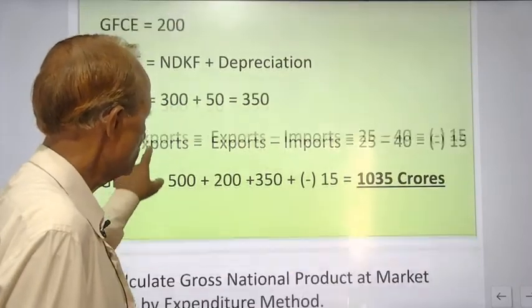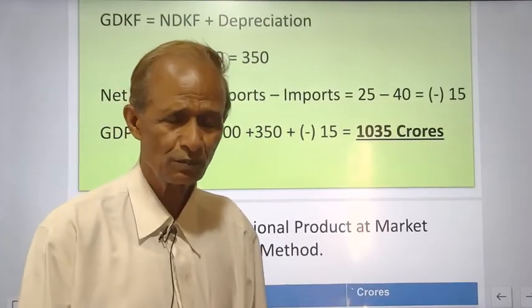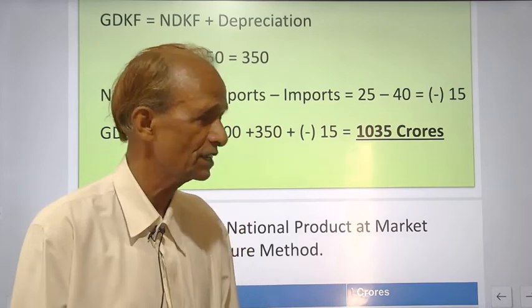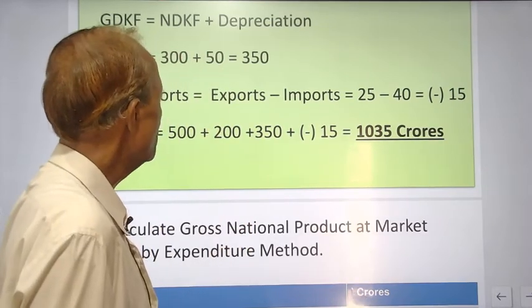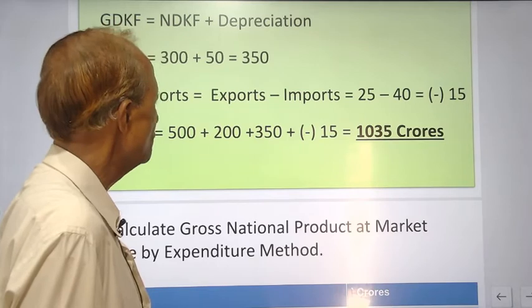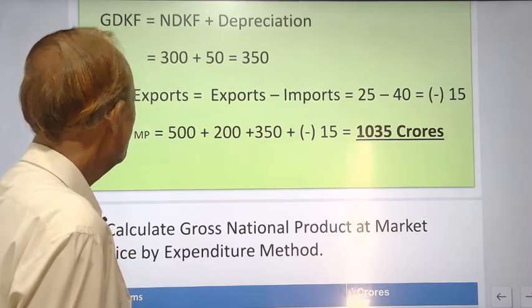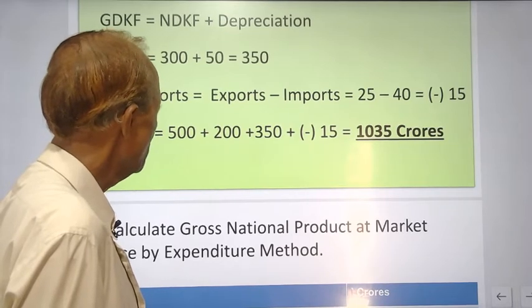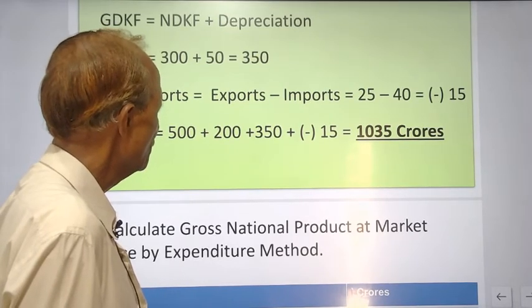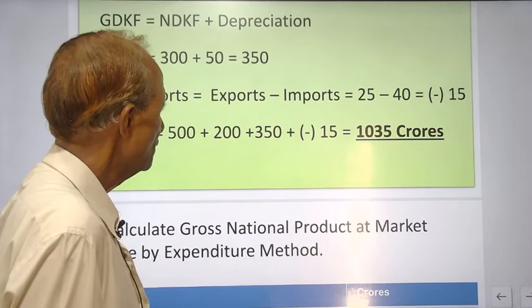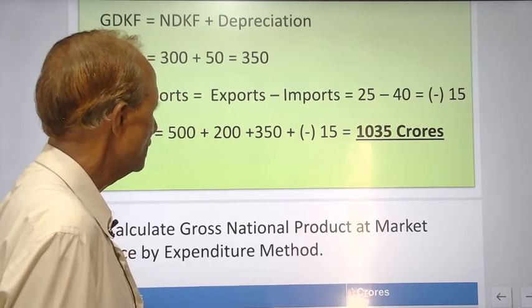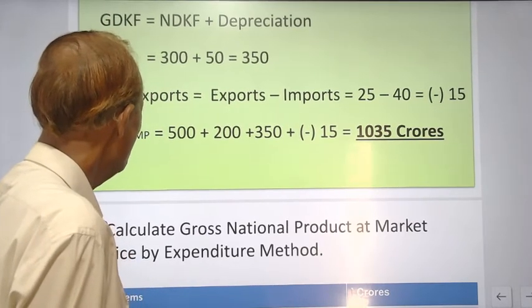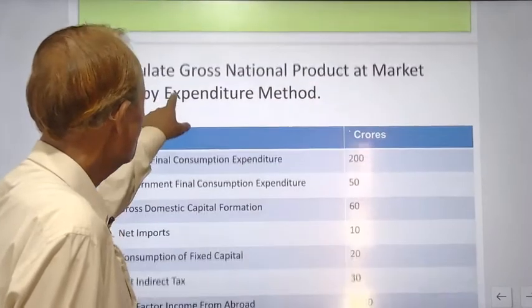Net exports is equal to exports minus imports, not imports minus exports. That is equal to 25 minus 40 is equal to minus 15. And GDP MP is equal to 500 plus 200 plus 350 minus 15, that is 1035 crores GDP MP. Now the next example,